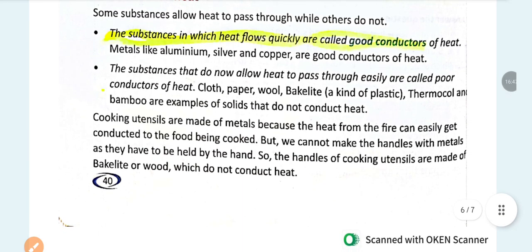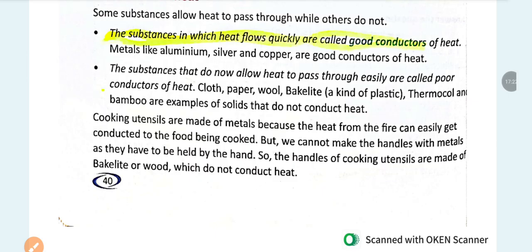Now, conduction of heat. Some substances allow heat to pass through while others do not. The substances in which heat flows quickly are known as good conductors of heat. Metals like aluminium, silver and copper are good conductors of heat. Substances that do not allow heat to pass through them are called poor conductors of heat, like cloth, paper, wood and bakelite. It is a kind of plastic.